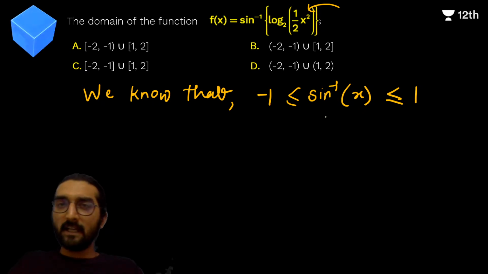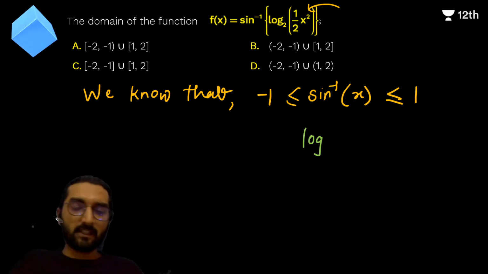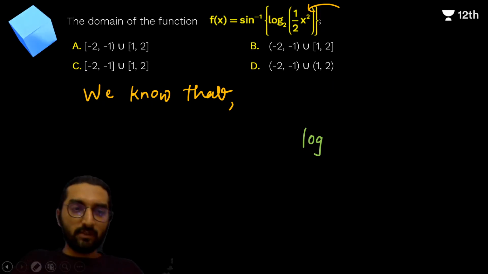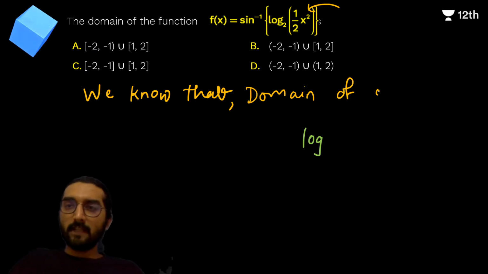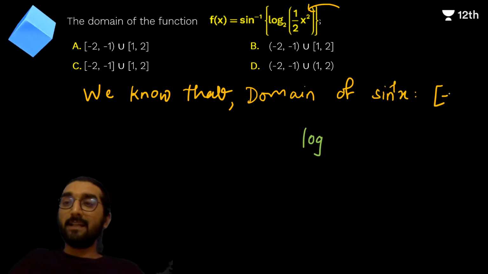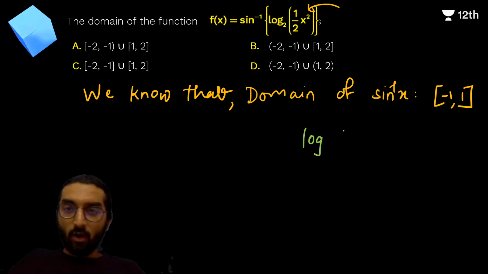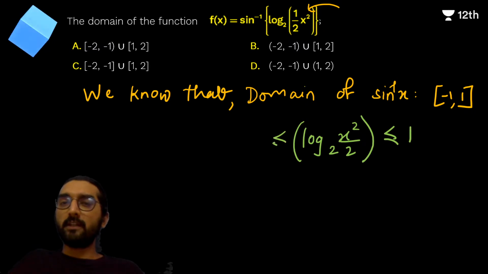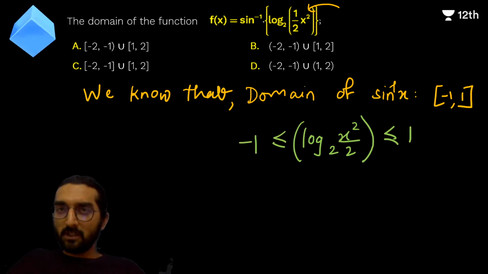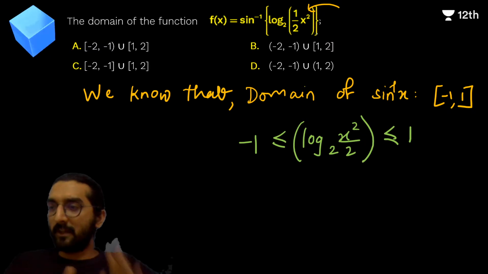The domain of sine inverse of x is between minus 1 and 1, and both are included, most importantly. So log of x square upon 2 to the base 2, very important, this has to be between 1 and minus 1. How many understand this? The input inside the curly bracket here, whatever entity is inside, can only be between minus 1 and 1, only then is sine inverse defined. Does everyone understand this?